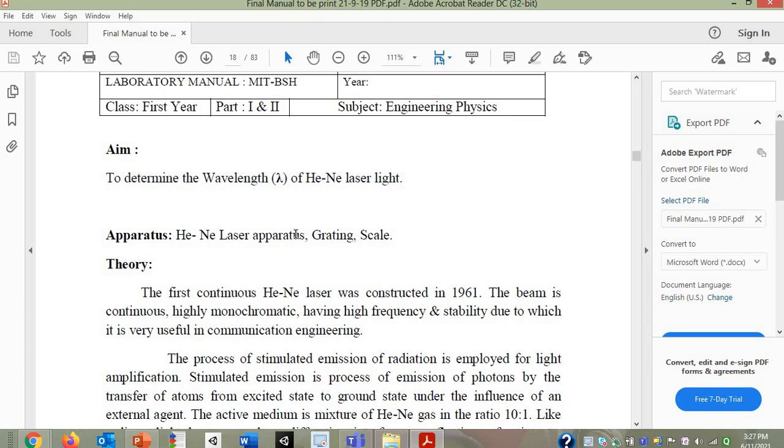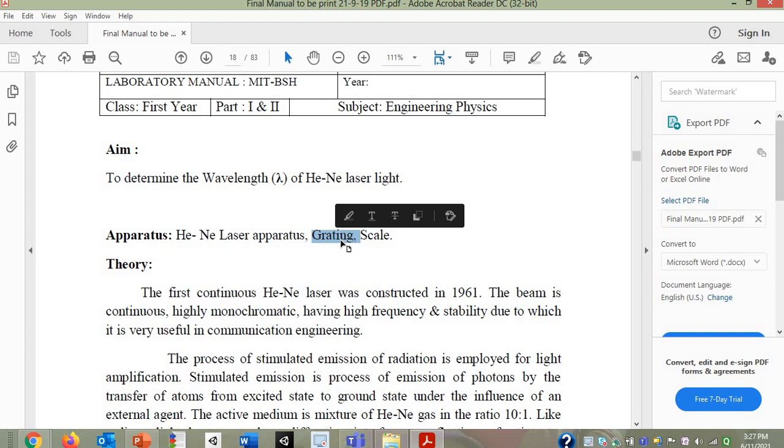Here you can see the aim is to determine the wavelength of HeNe laser light. To perform this practical, the apparatus are like this. You have to use a HeNe laser source, then a grating is required, because as I said, we are going to use the diffraction concept here. We have seen that in order to generate a diffraction pattern, a grating is required.